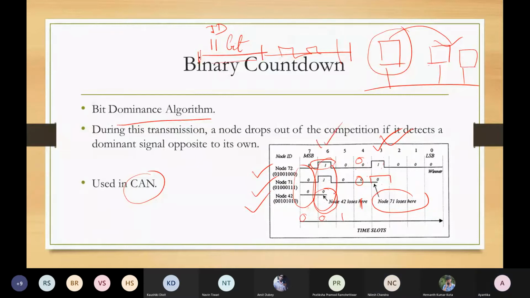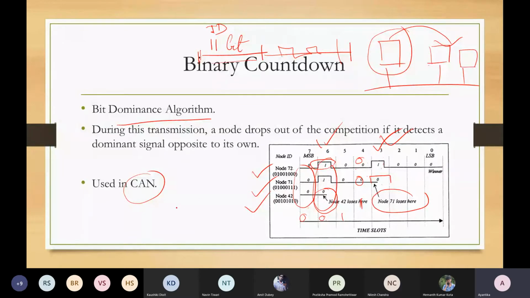It is not the number of similar bits that matters. It is who is first losing or gaining the competition.